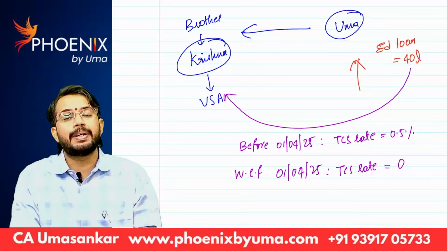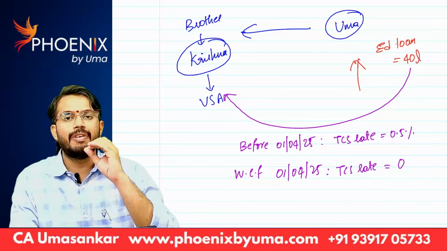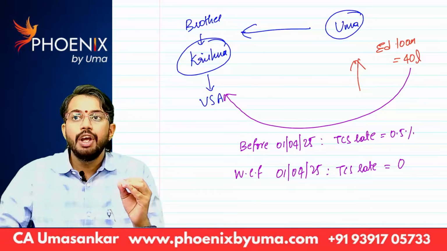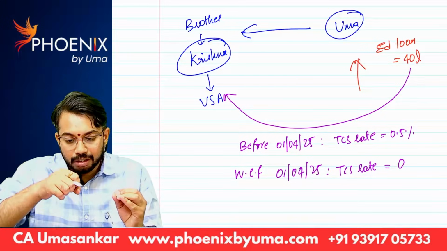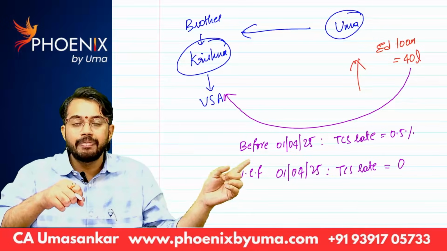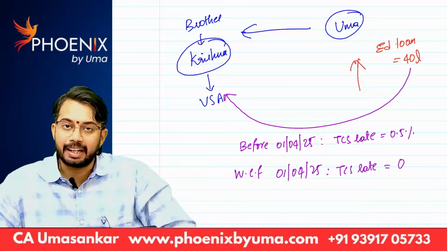Earlier, 0.5% TCS used to be collected. Are you able to understand? So very simple. From 1st April 25 onwards, if you take any education loan and that education loan amount you are remitting outside India, on such remittance under LRS, no TCS will be collected.